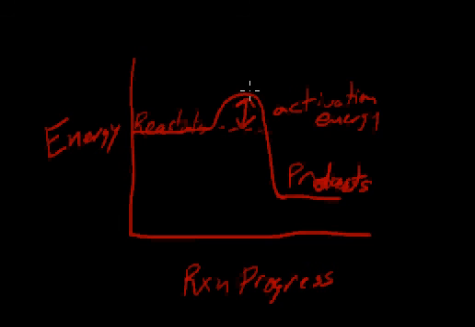The higher the activation energy, the slower the reaction will go, because it takes more energy to get it going. So if we have a high activation energy, the reaction will go slower. If we have a low activation energy, the reaction will go faster. So how could we lower this activation energy? In other words, how could we provide an alternate pathway for the reactants to become the products? And the answer is a catalyst.